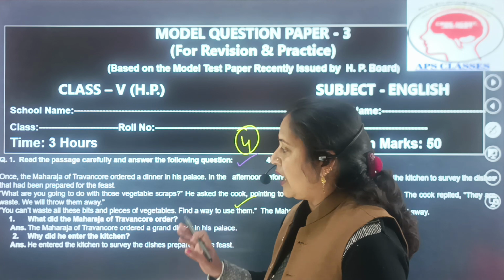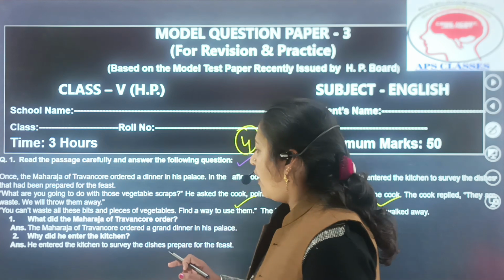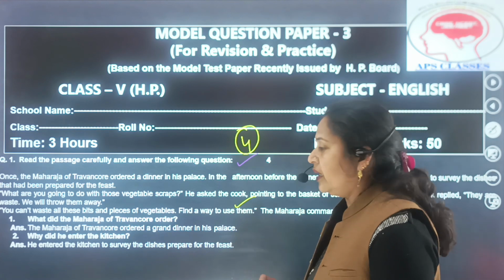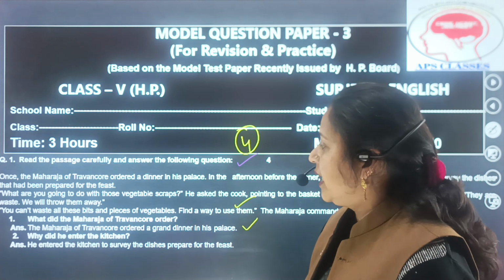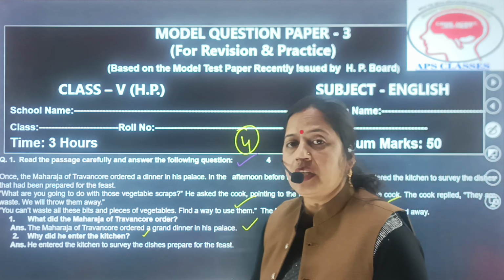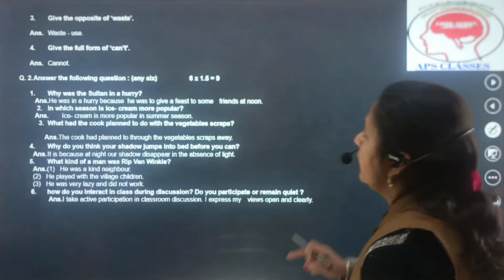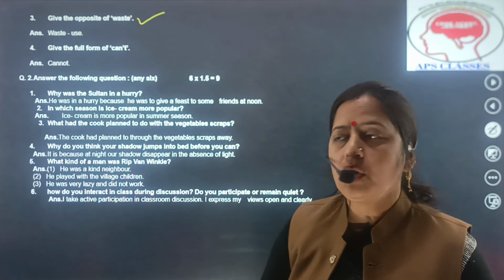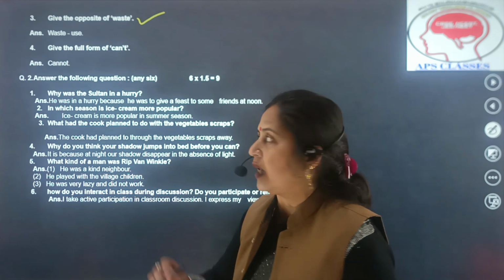So this is the passage, and now our first question related with this passage is, what did the Maharaja of Travancore order? The Maharaja of Travancore ordered a great dinner in his palace. Next question is, why did he enter the kitchen? He entered the kitchen to survey the dishes prepared for the feast. Now our next question is, give the opposite of waste. The opposite of waste is use. Give the full form of can't. So the full form of can't is cannot.